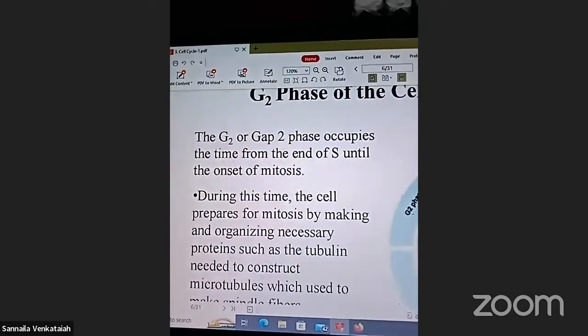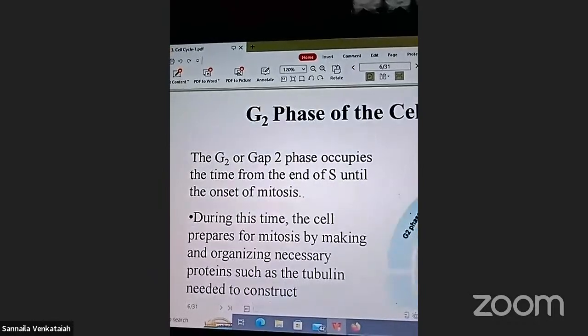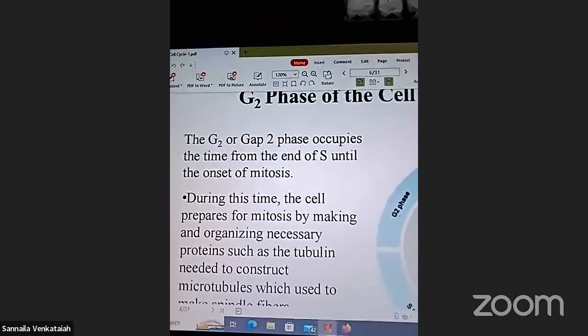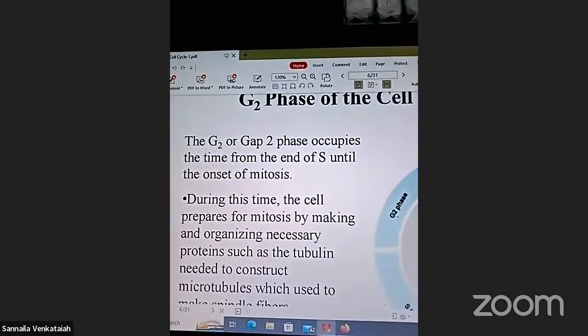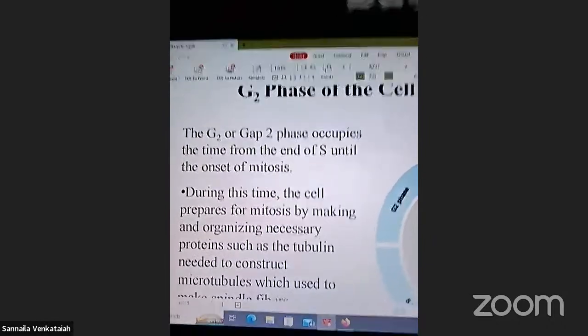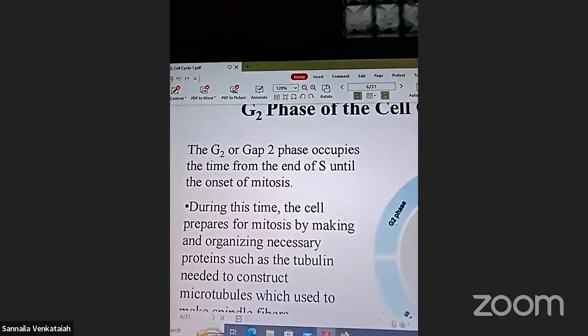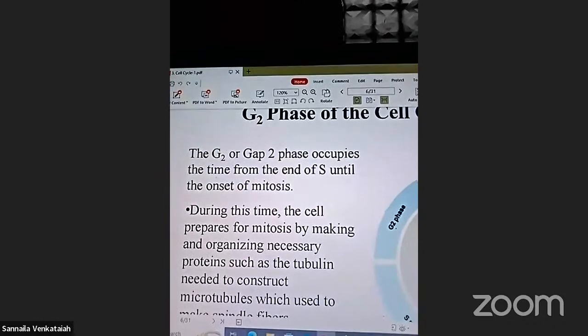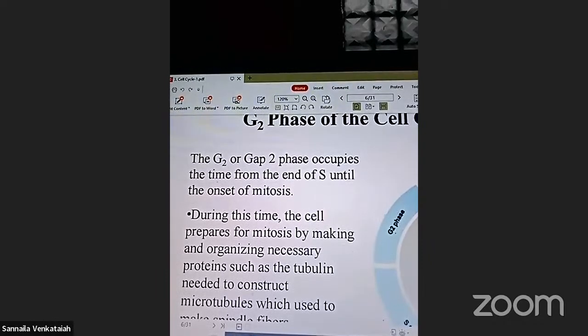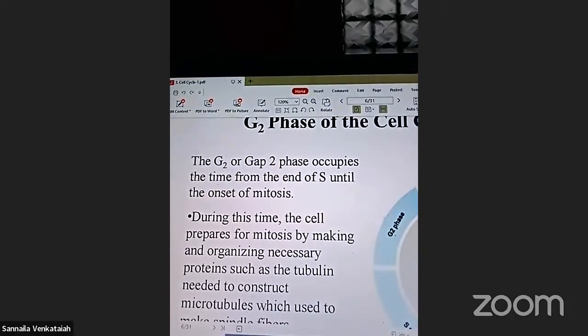G2 phase. G2 phase means the gap 2 phase of the cell cycle. It occupies the time from the end of S phase until the onset of mitosis.